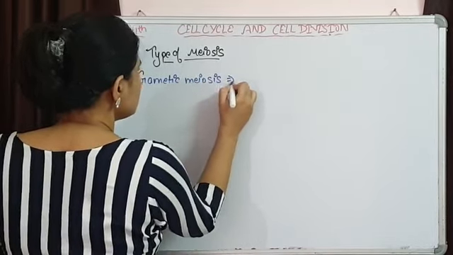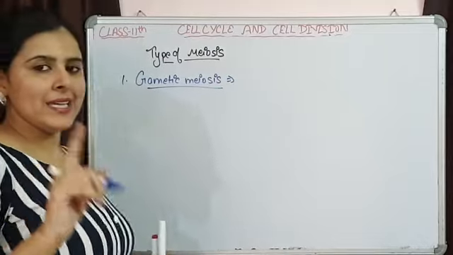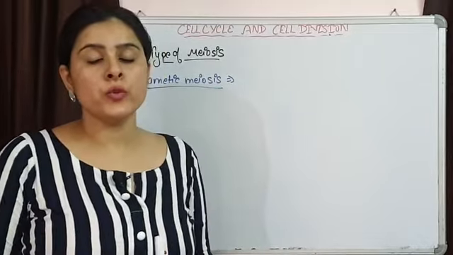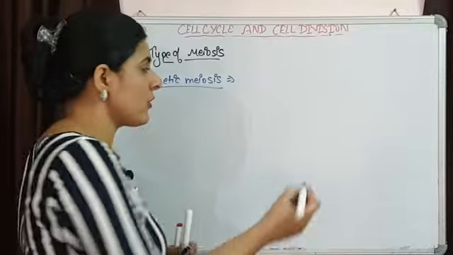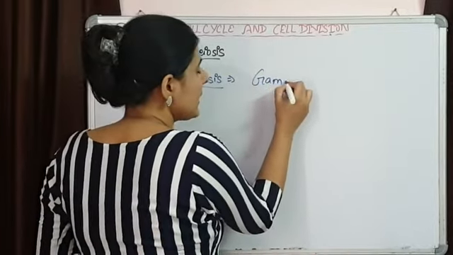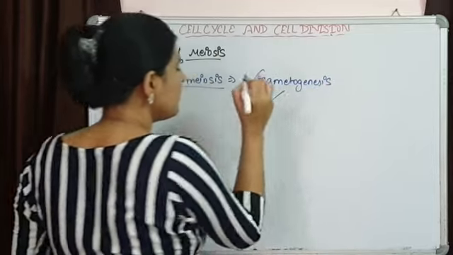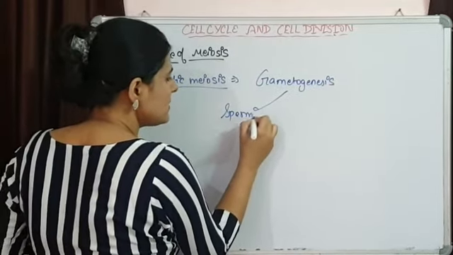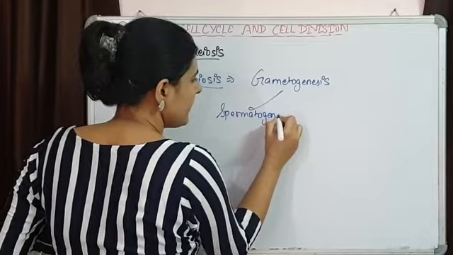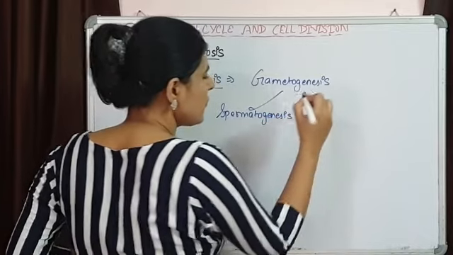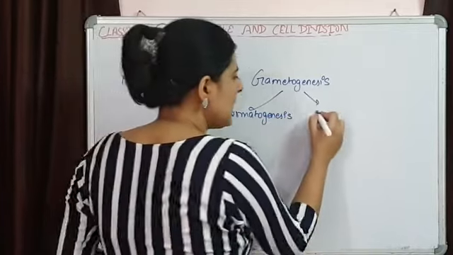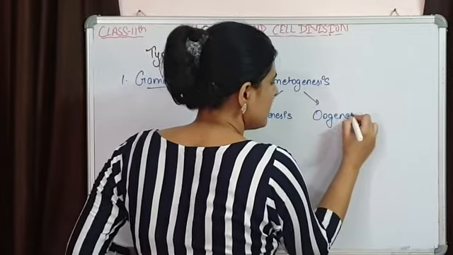The name is suggesting meiosis taking place when gametes are going to be formed. The process of formation of gametes is known as gametogenesis. If sperms are being formed, the process is spermatogenesis. And if we are talking about the process of formation of ovum in females, that is oogenesis.